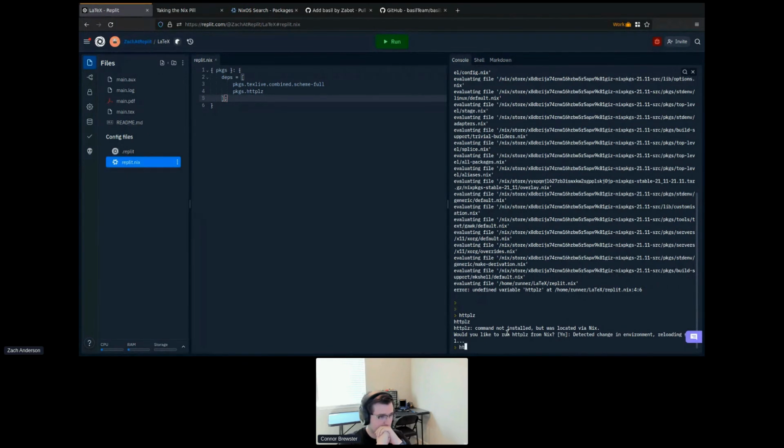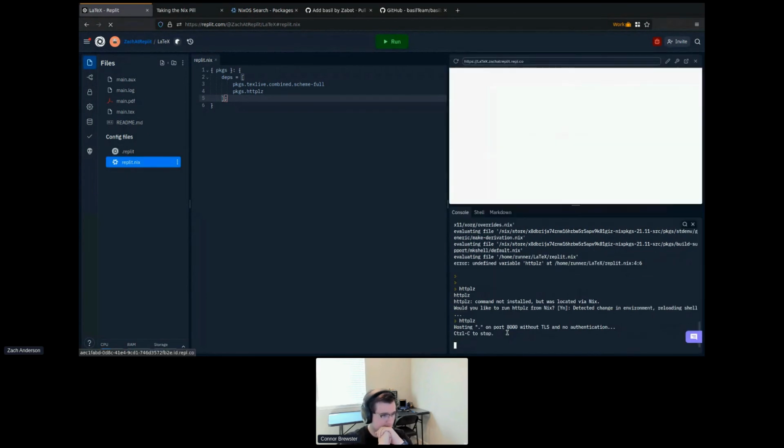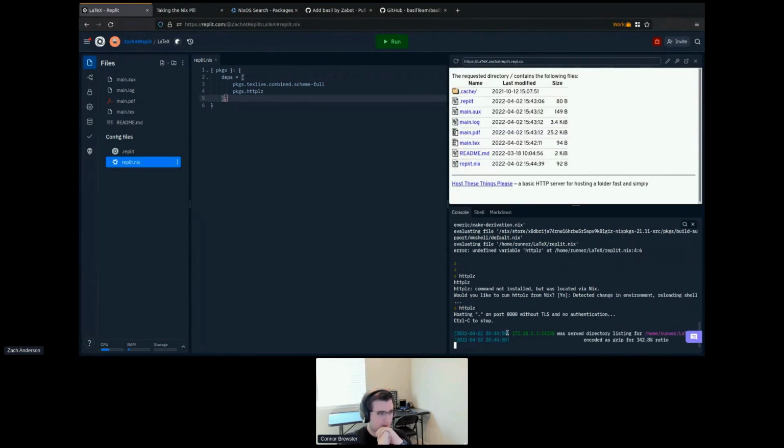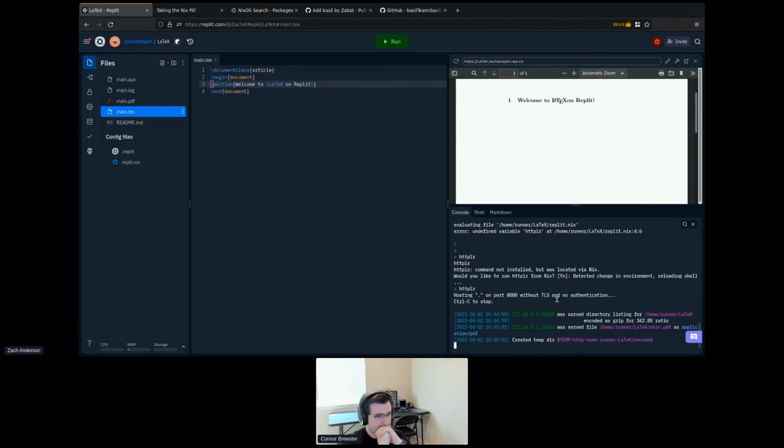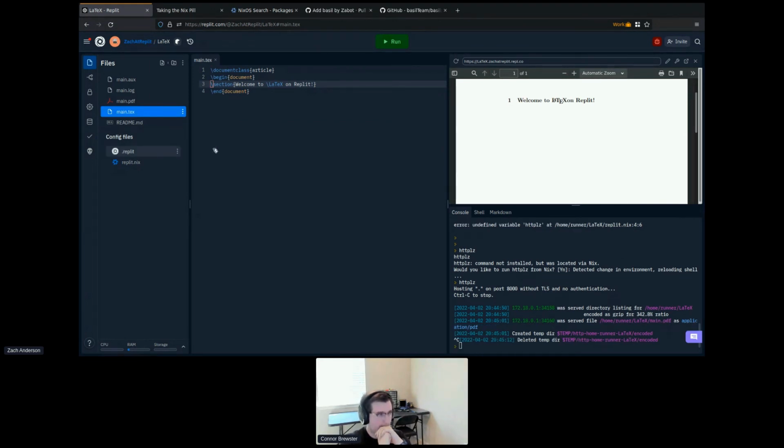So it's going to detect my new environment, and if I run https, it's going to run a web server. And now you'll notice we detected that there's a web server running, and automatically forwarded the ports and set everything up, and now we have this web preview. And we can go over here and we can actually view main.pdf in there. And so now we can kind of look at them side by side. It's still not super ergonomic, but we can build on that.